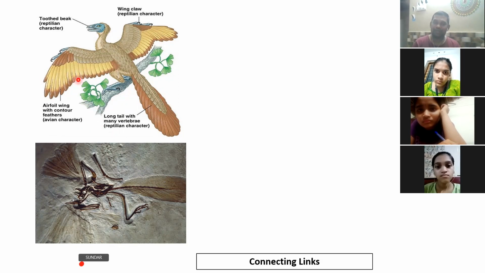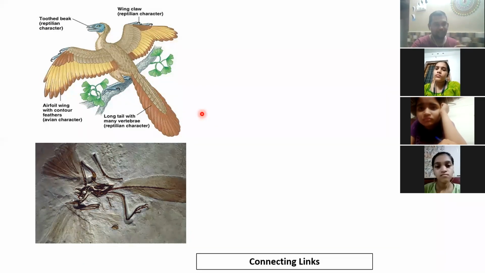Like a bird, it can fly. Okay, it has got wings and feathers. And like a reptile, it has got sharp teeth. It has got claws. A complete transition feature between a reptile and a bird. Such organisms are called connecting links.